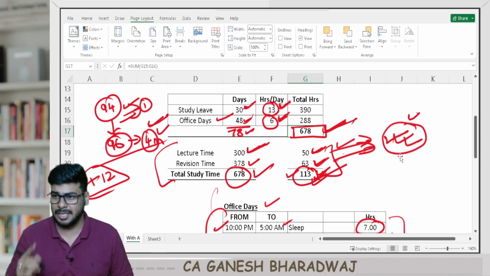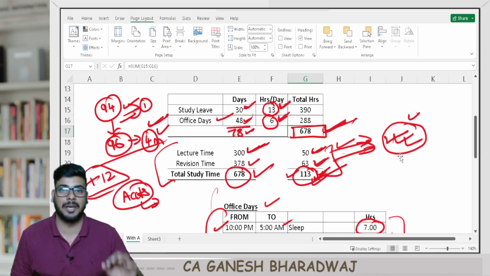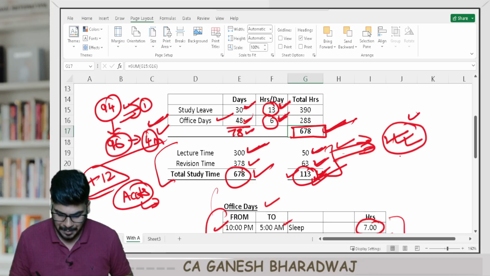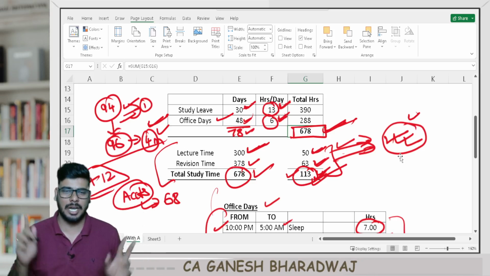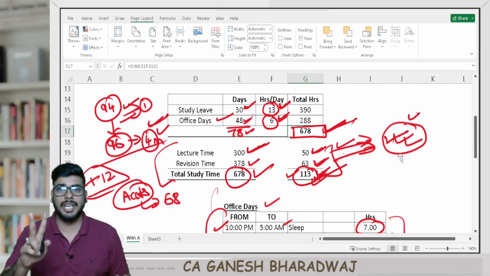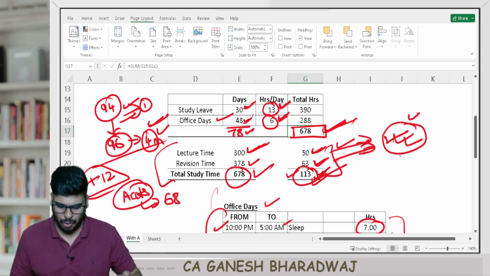Now, why am I saying this? Even a better example: the best paper I have written till date in my life is my accounts paper in my CA Intermediate. I wrote only for 68 marks. Two 16-mark questions were pending in the last minute, so I still had 2 more 16-mark questions pending. I had 2 minutes left, and by then I would have covered only 68 marks.